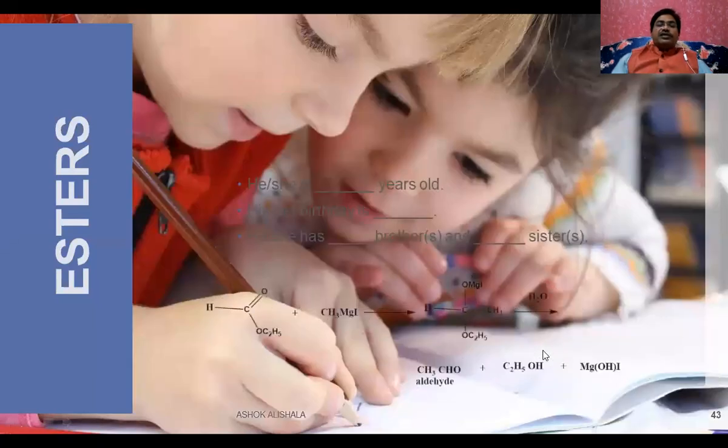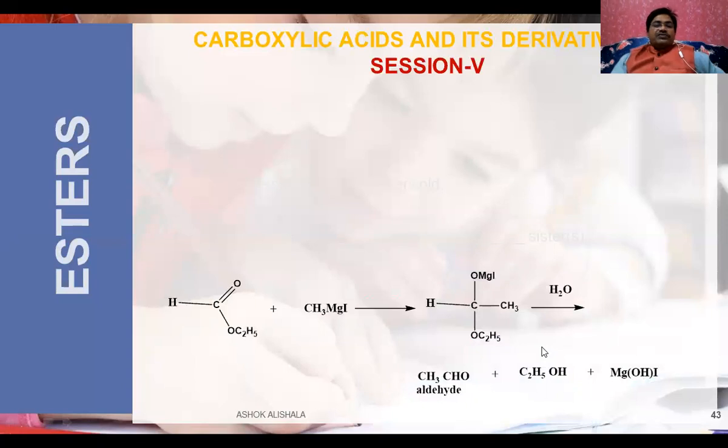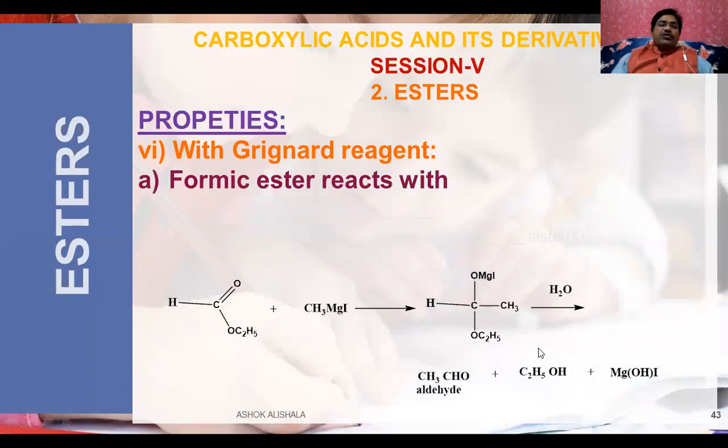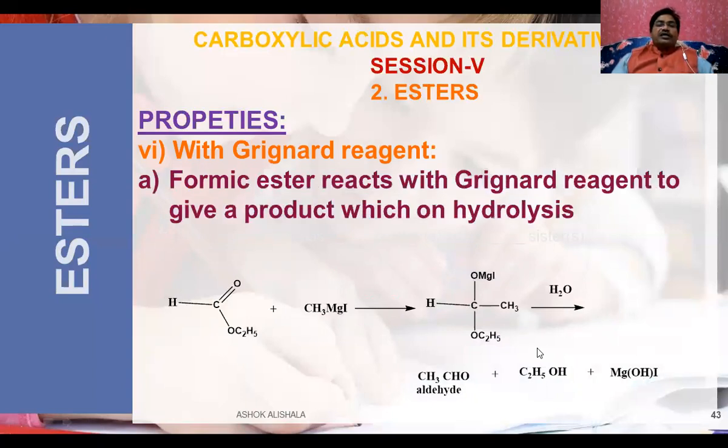Now let us see the other one, see this one, reaction with Grignard reagent. That is, formic ester reacts with the Grignard reagent to give a product which on hydrolysis gives aldehydes. You can see here, this is a formic ester where hydrogen is present in the acid group. When it is treated with the Grignard reagent, you will get an intermediate compound which on hydrolysis will give an aldehyde, that is going to be acetaldehyde, and this part will give ethyl alcohol, and you know Mg, this OH is taken as MgOH.